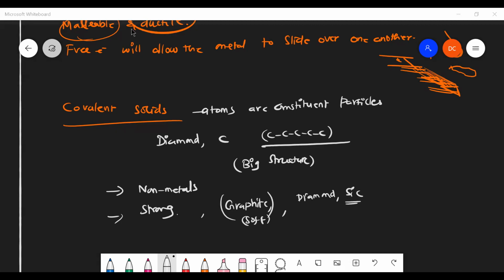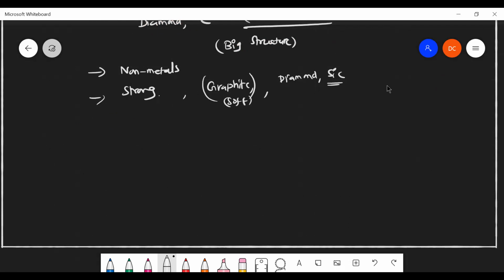Okay, diamond. What is the important property of diamond? We can use a diamond to cut a diamond, sir. Okay, hardest substance. The hardest known substance is diamond. It is the hardest substance in the world from the known point of view. So this is a naturally available one.